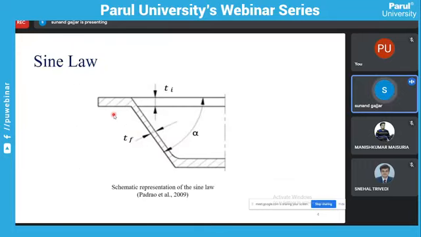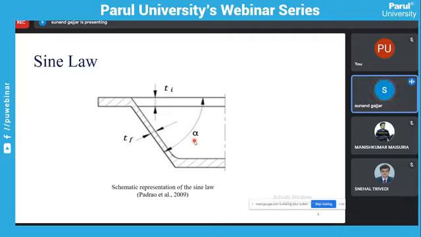Here the sine law is presented. Actually, incremental sheet forming has a limitation: we cannot generate a 90-degree wall angle. Here alpha is the wall angle, and alpha cannot be 90 degrees.